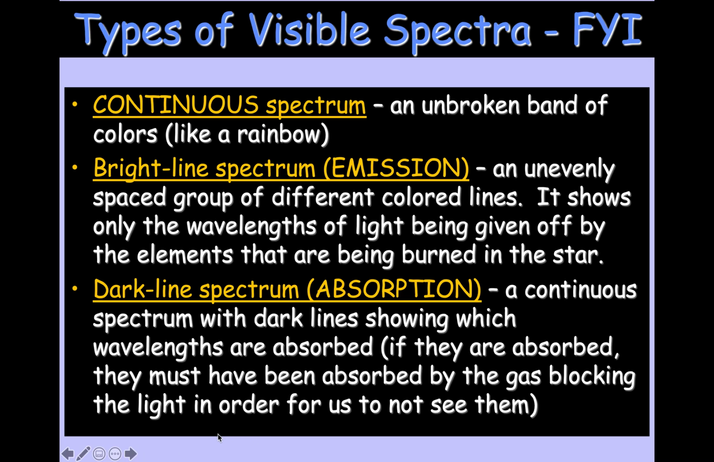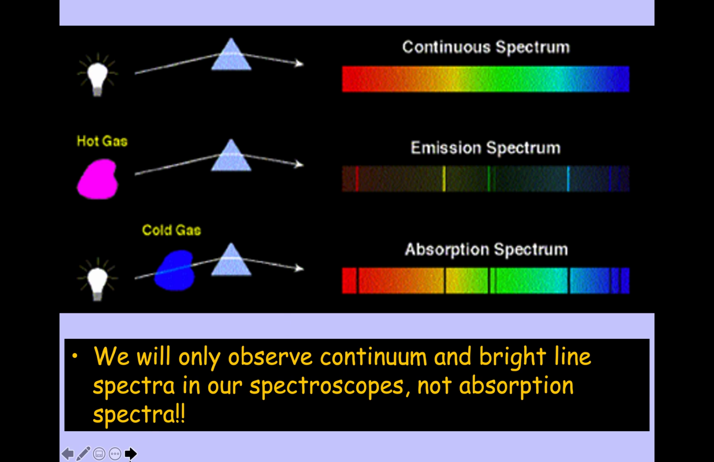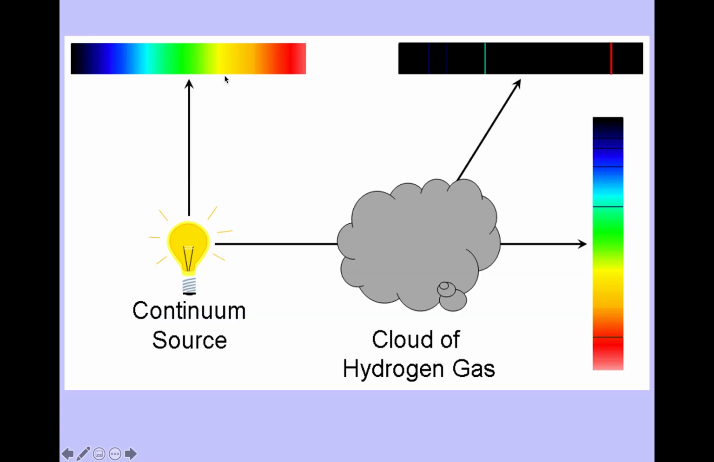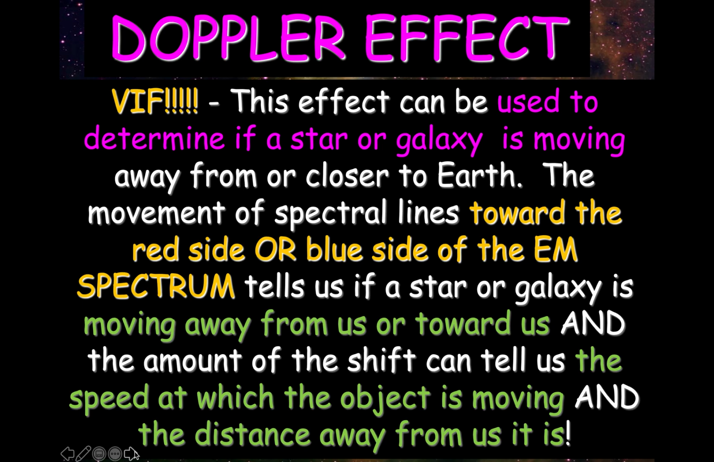Okay. So there's different types of spectrum. You don't have to worry about this. We would have done this a little bit more if we were in school. Okay. There's continuum spectrum, bright line spectrum, and absorption spectrum. Don't worry about it. Here's where it's coming to, the Doppler effect. Okay.